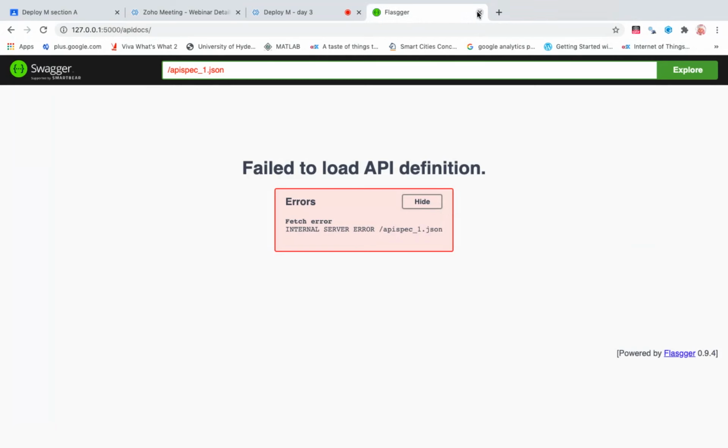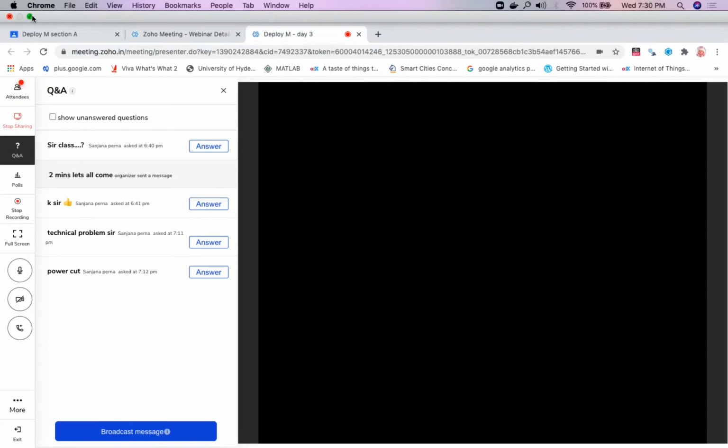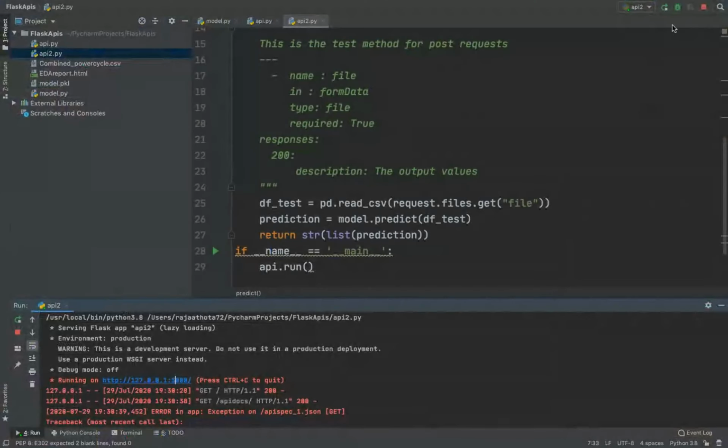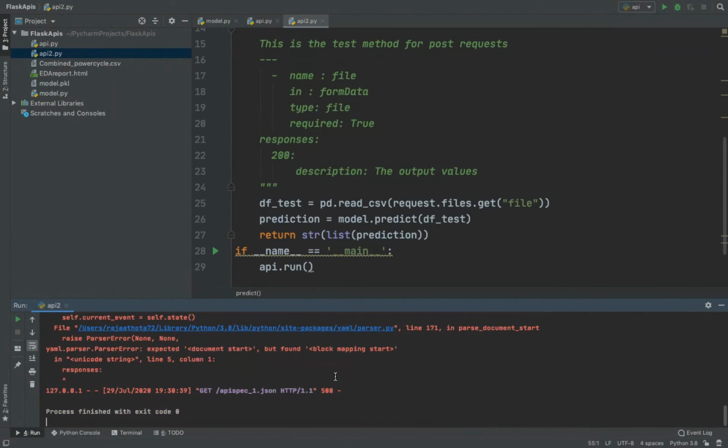That's cool. Let us check if any other server is running or not. I'll just check whether the API is there. Yes, this API has already initiated a server. That's why it is showing an error.